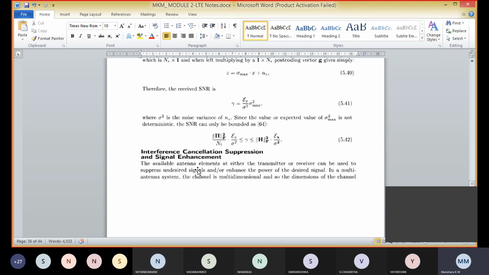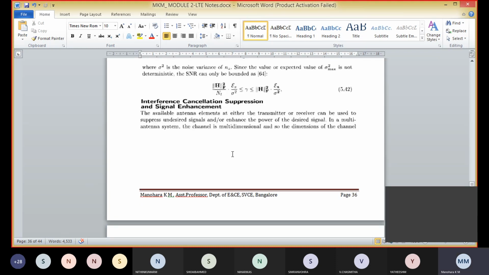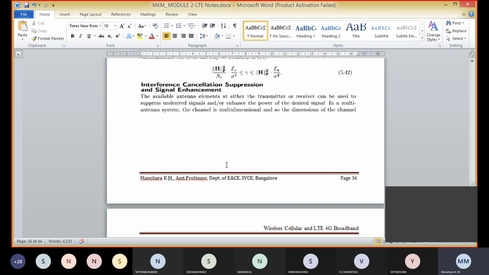The first one is DOA based beam steering, the second one is linear interference suppression with complete knowledge of interference channels, and the third one is linear interference suppression with statistical knowledge of interference channels. Next we are going to study DOA beamforming.